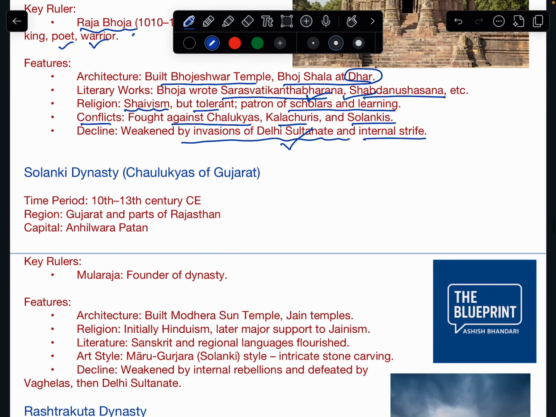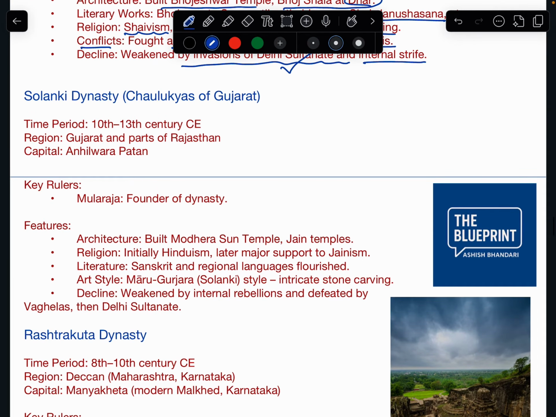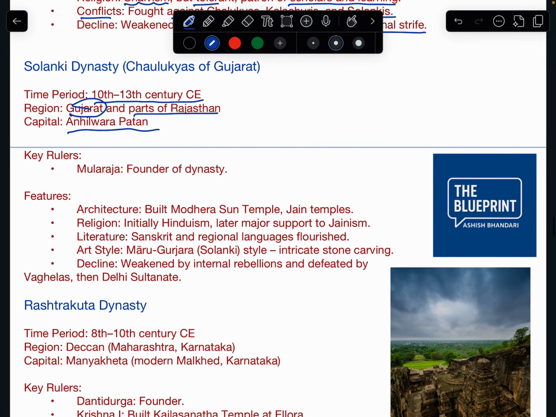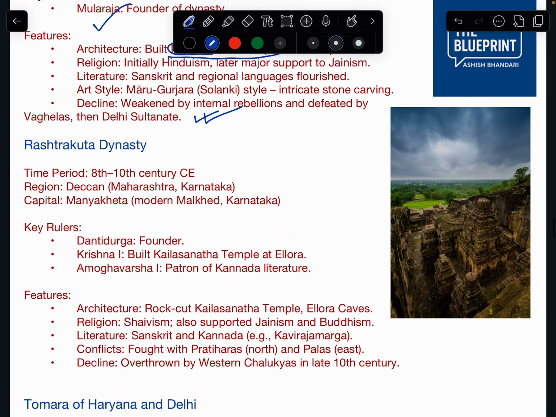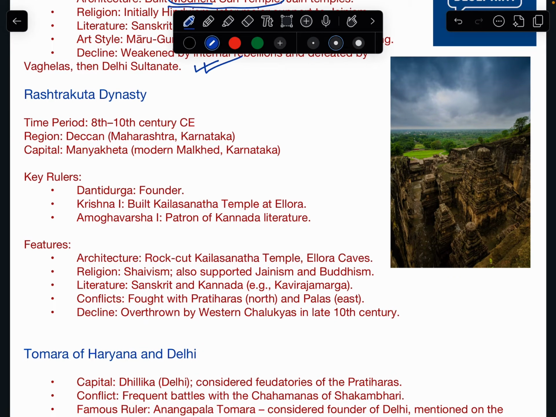Now Solanki dynasty, time period 10th to 13th century CE, region was Gujarat and parts of Rajasthan, capital Patan, Anhilwara Patan. Okay, key ruler Mulraj. Okay, the main thing here now is they built Modhera Sun Temple. Okay, that is very important. So you have to remember this. Other things are not much important, but you can go through. You can also take the screenshot, okay, so that you can refer to it later.